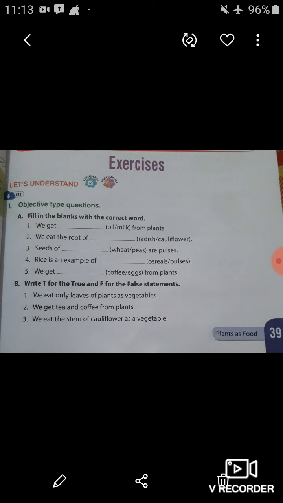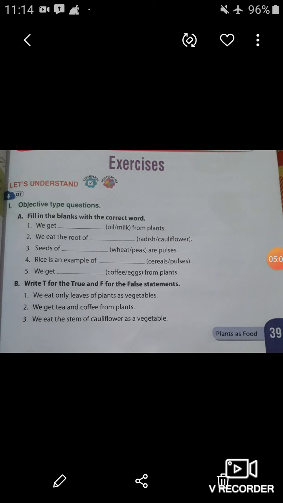So let's read the first one. We get blank from plants. Here the options are oil and milk. What do we get from plants, oil or milk? Yes, we get oil from plants. So here you have to fill in OIL, oil, in the given blank.